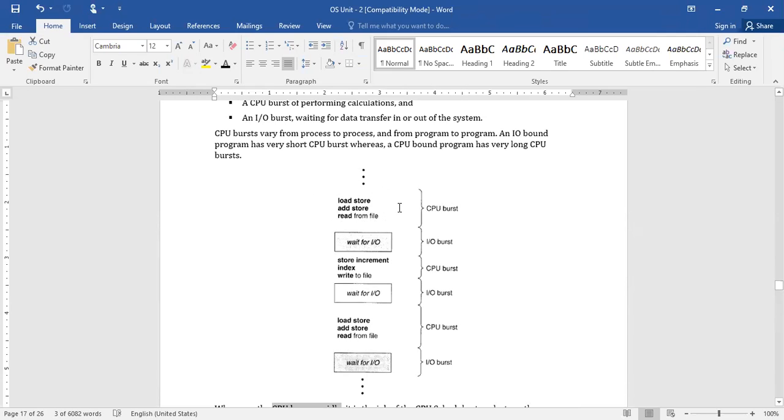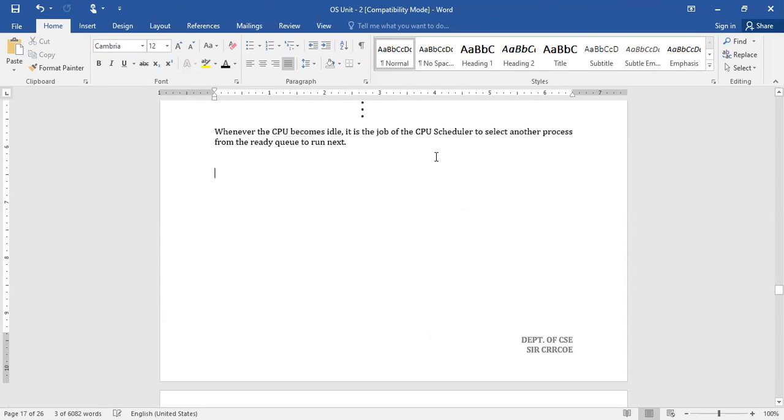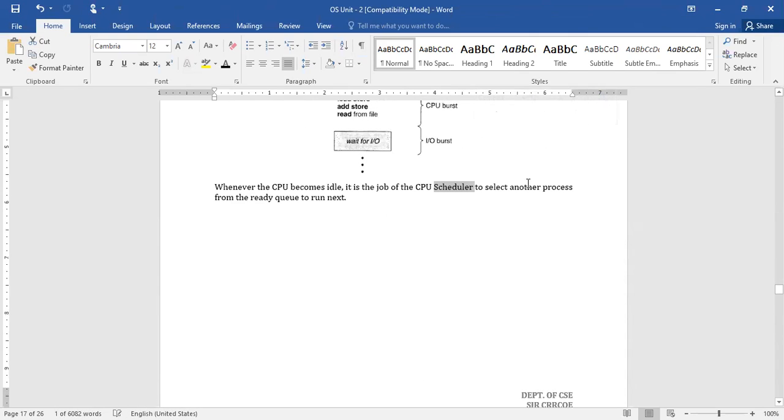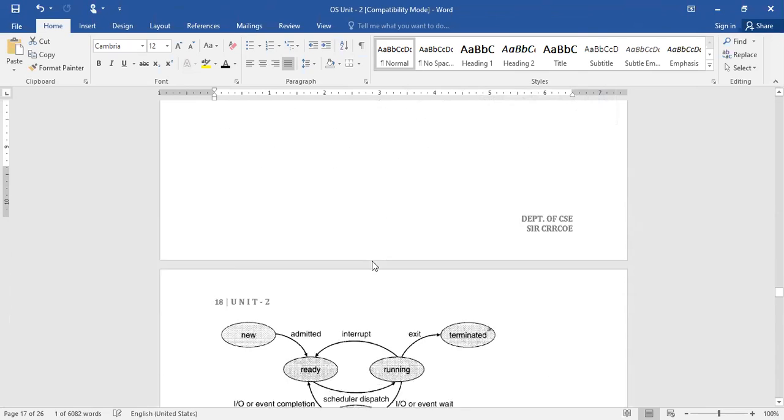It temporarily suspends the execution and goes to the IO device. Until it comes back to the ready queue after finishing the IO, the CPU is in the idle state. So why unnecessarily waste the time? That is the reason the CPU scheduler will allow the next process for execution, so that our CPU stays busy.